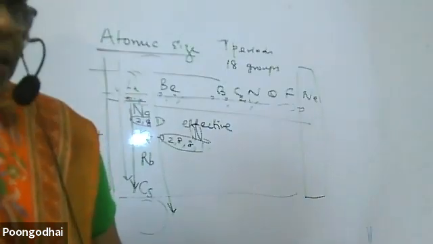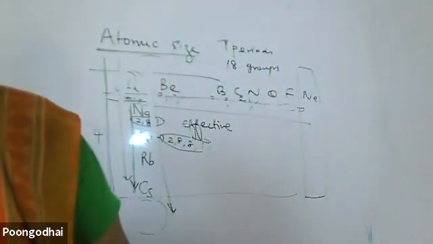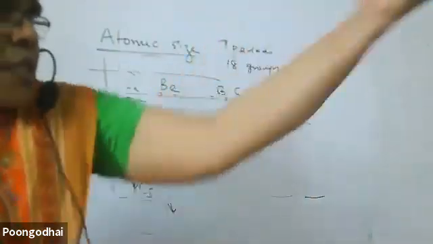You need not say that. Because of the addition of electrons in the same shell, what increases? The effective nuclear charge increases and therefore the size decreases. Electrons get more attracted.